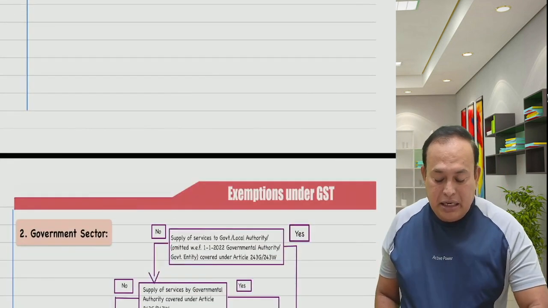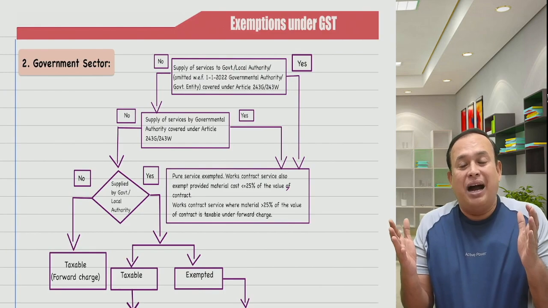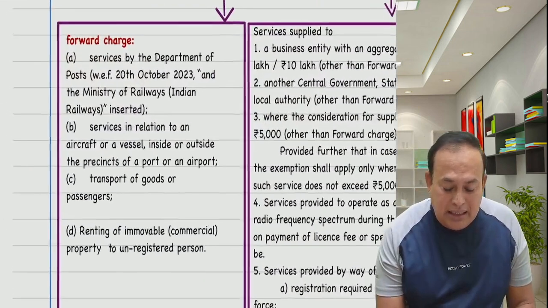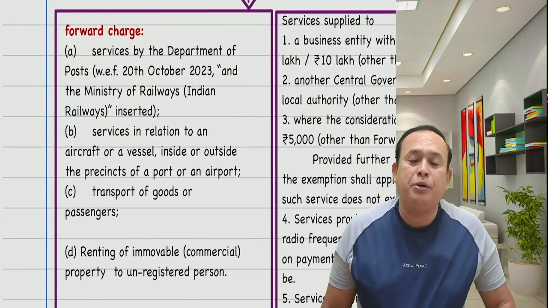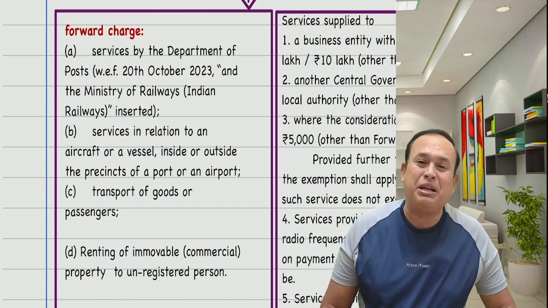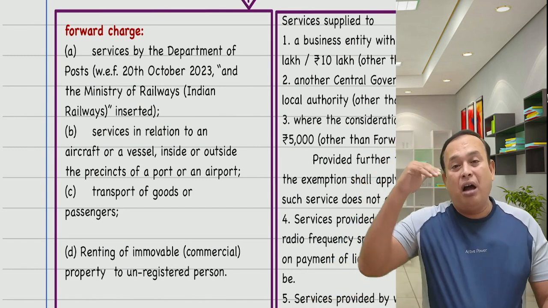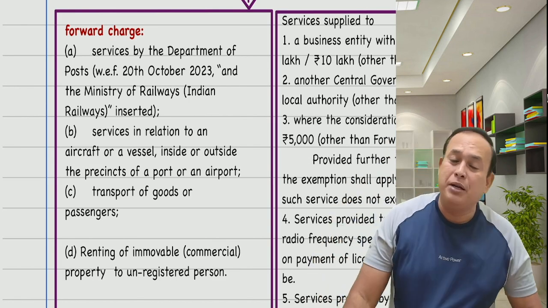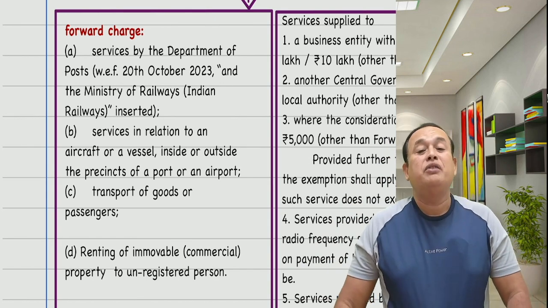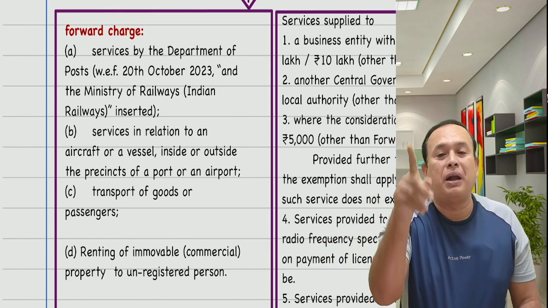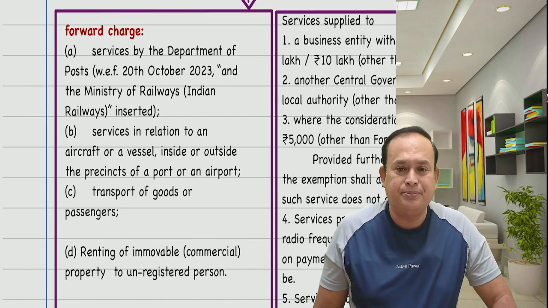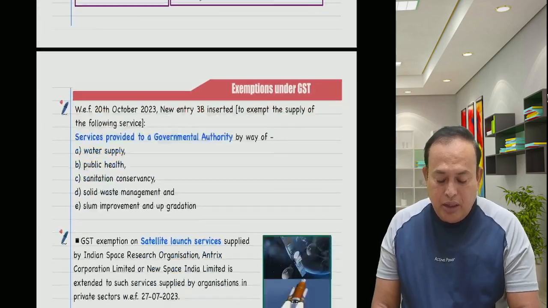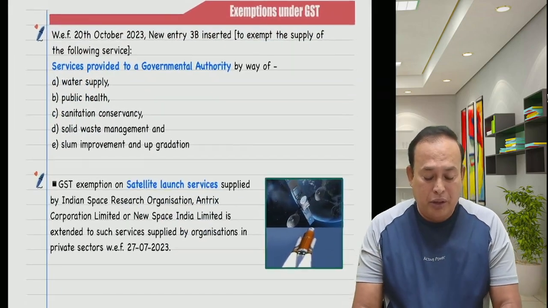Further, my dear friends, referring to exemptions under the GST, what amendments have taken place here? First and foremost, in the case of forward charge, the Indian Postal Department is already paying the GST for the supplies made by it under forward charge. Now, along with the Indian Postal Department, the Indian Railways has joined. Any taxable service provided by the Indian Postal Department or Indian Railways is subject to forward charge only. This is an amendment.